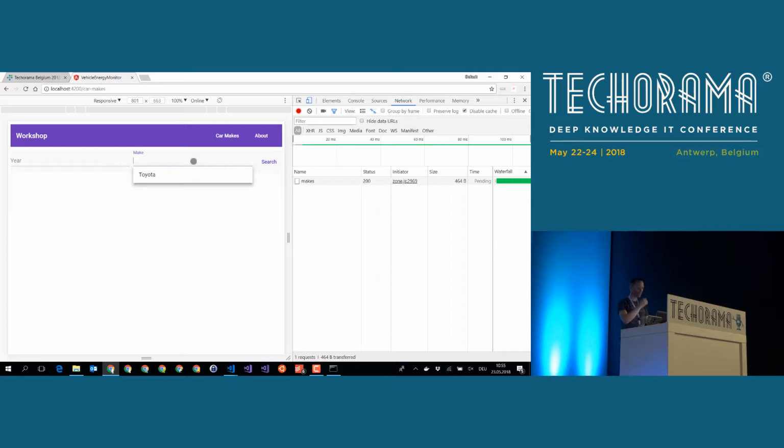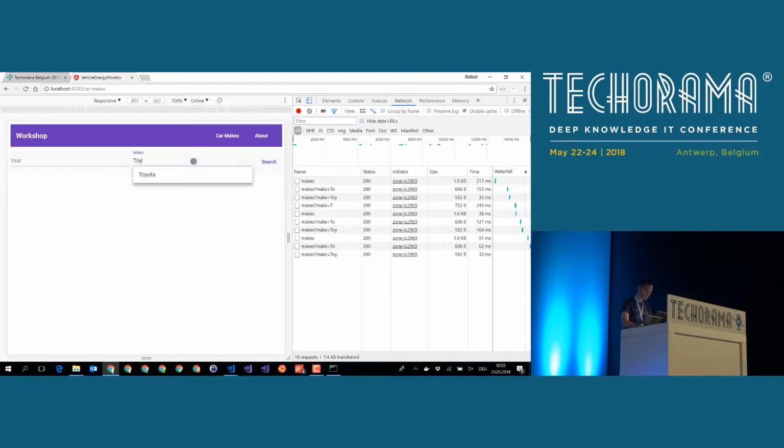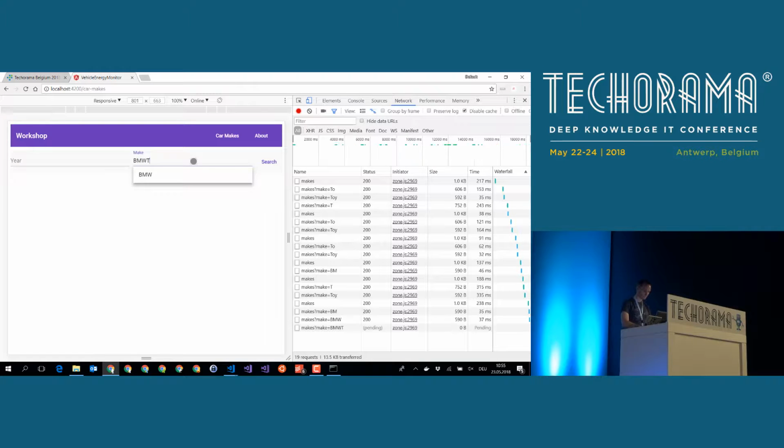The second thing that it does, if I, for instance, do a TO and then a Y, oh, I was too slow. Let me try it again. TO and then a Y. I was again too slow. Come on. I can't produce it now because the network is so fast. Typically, I present in conferences where the network is really slow, and it's easy to show the point.